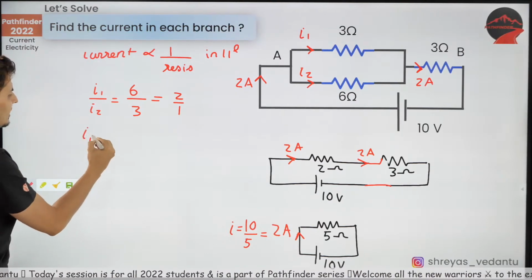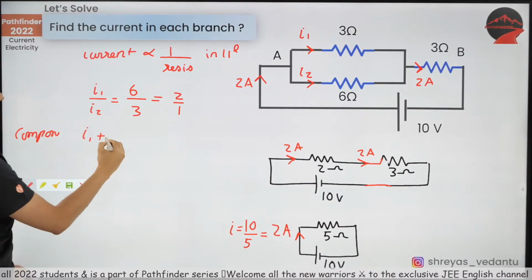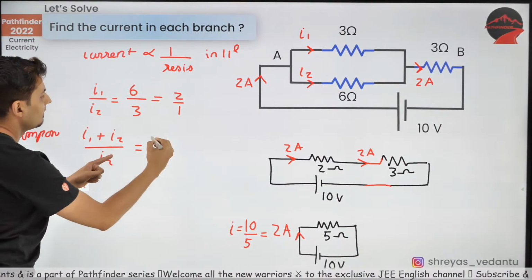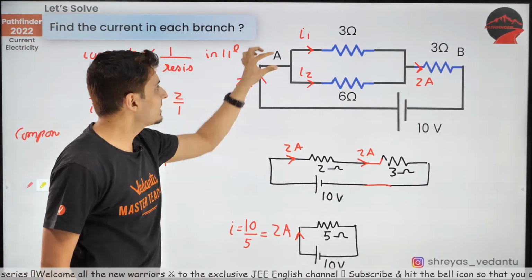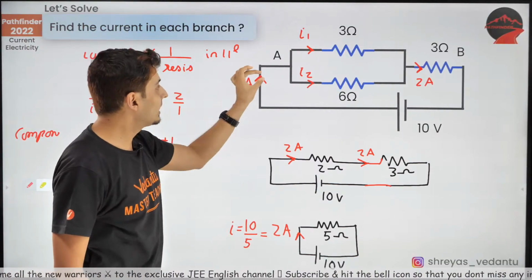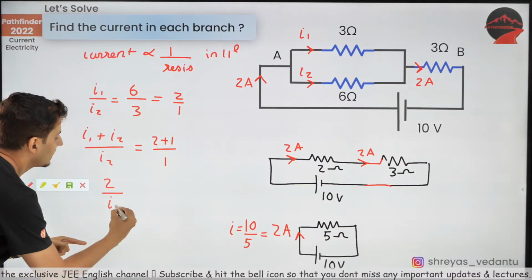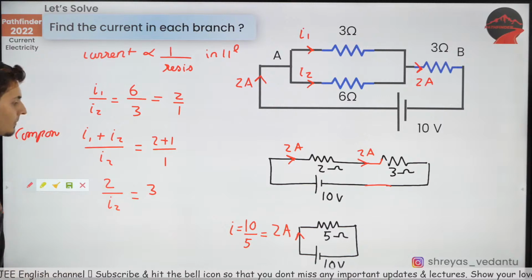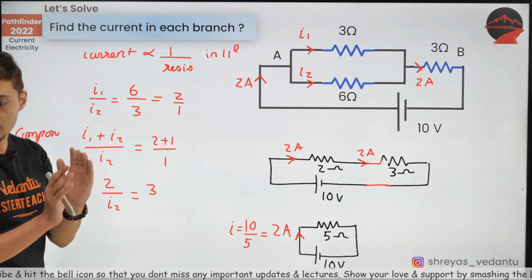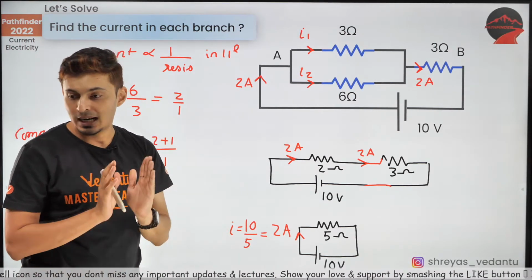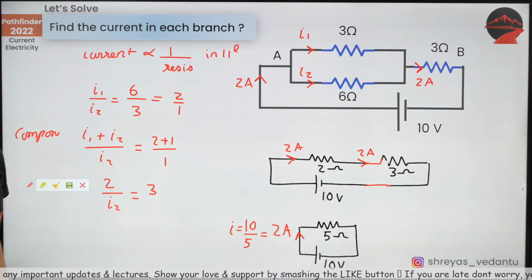Now what you can do is, you can just use componendo. Just use componendo. Okay, componendo: I1 plus I2 divided by I2 will be 2 plus 1 divided by 1. What will be I1 plus I2? I1 plus I2, the total current. Remember I told you the total current is sum of all the currents. So that's why I1 plus I2 will be 2 amperes. I2 will come as it is. This will become 3. Yes. I hope this is clear, guys. Componendo, not dividendo. You just have to use componendo. Understand that. I hope this is clear.